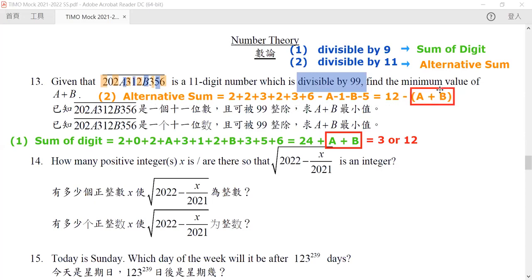In order for 12 minus this to be divisible by 11, either this will be equal to 1, or this is equal to 12. There are only two ways of doing this. Because we need to satisfy both conditions, there is only one way for this to be true: a plus b is equal to 12. There's no other way. Hence this minimum value is equal to 12.